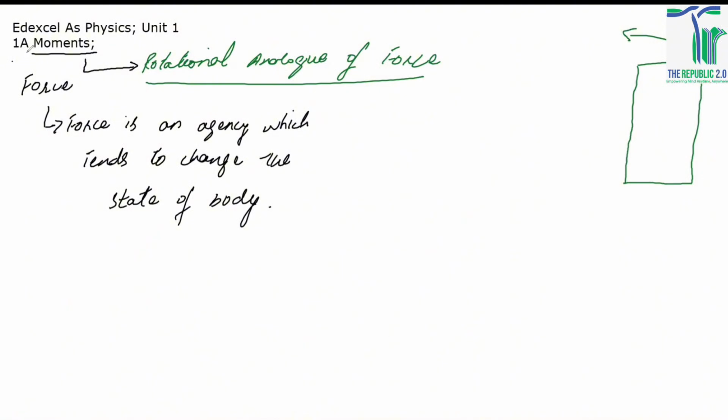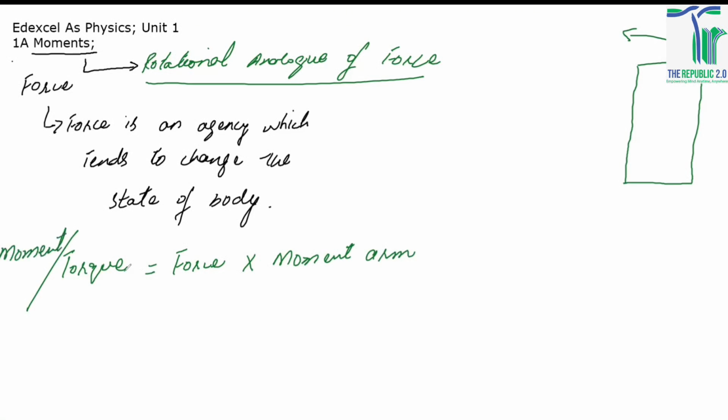So the moment is basically a rotational analog of force. There is another word for the moment, and that is torque. How can we calculate the torque? We just need to multiply the force with the moment arm to get the torque or the moment. Moment is just another name for the torque, right?